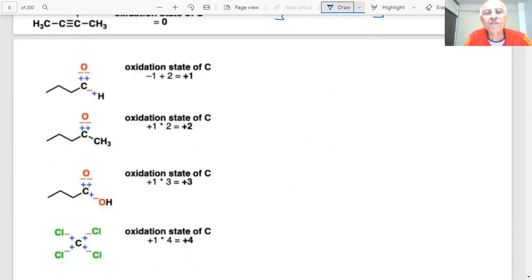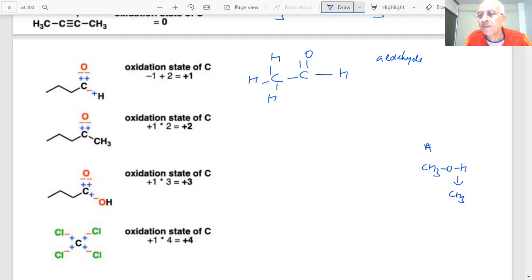And if I take this compound, student, what is this? Aldehyde. Yes, sir. When we say alcohol to aldehyde, if I say CH3 OH goes to CH3 C double bond OH, student, what is the change in oxidation number? This is minus 1, and carbon here is in which oxidation state?